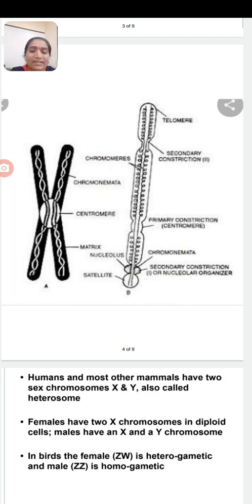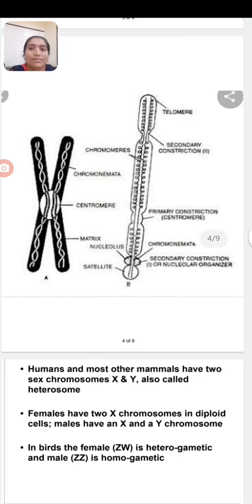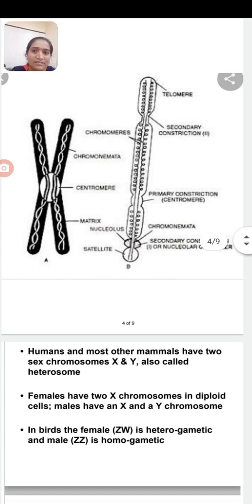Highly coiled double-stranded DNA which is filled in both the chromatids of a centromere. Then the ground substance is called the matrix, and the tip of the chromosome is known as the telomere.